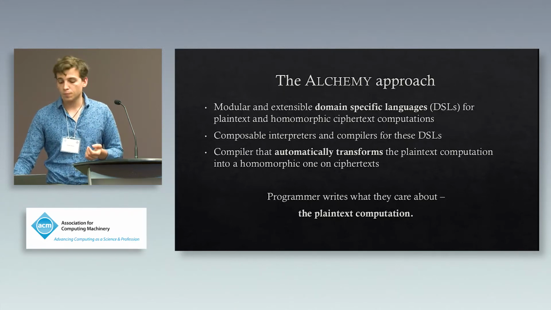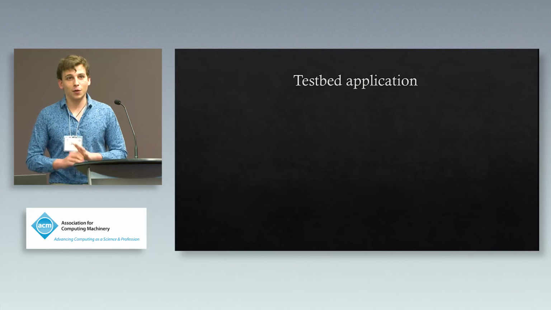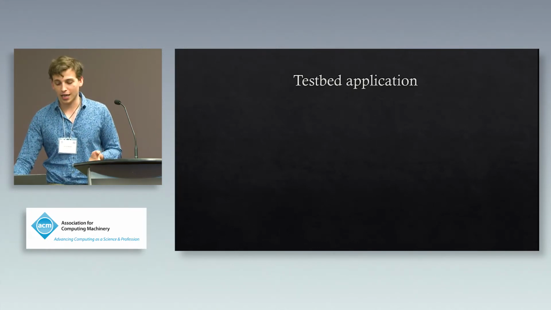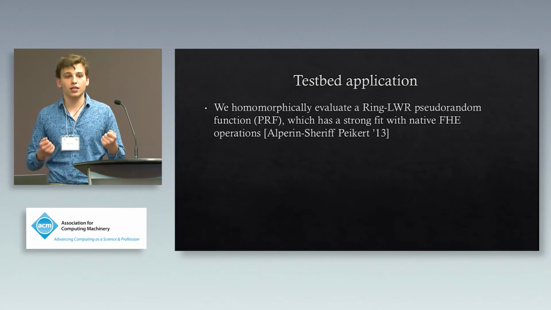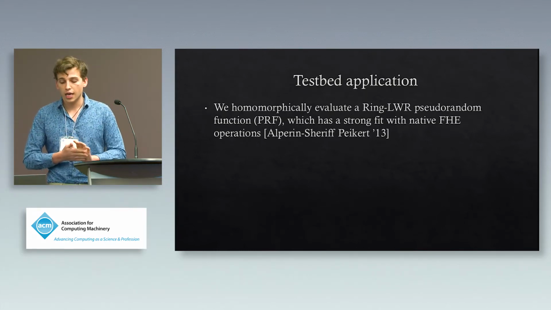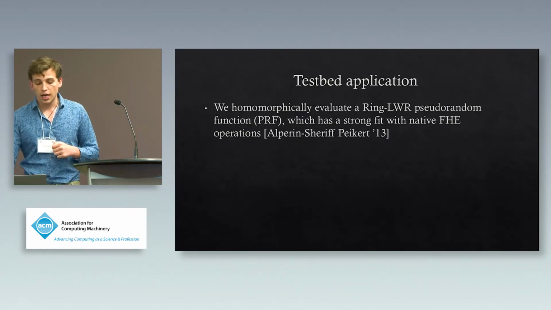Before I go on talking about ALCHEMY, in order to demonstrate that ALCHEMY is at least in some respects practical, we've implemented a testbed application using it. We've homomorphically evaluated a ring-LWR based pseudorandom function, which has previously been recognized to have a strong fit with FHE.